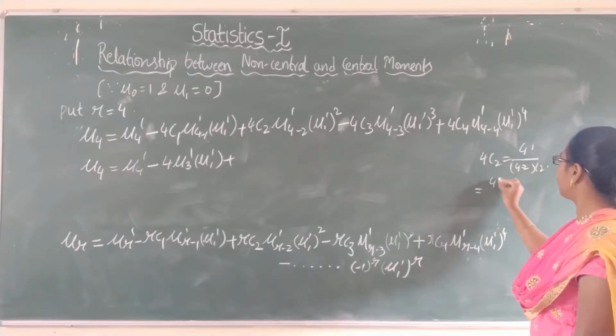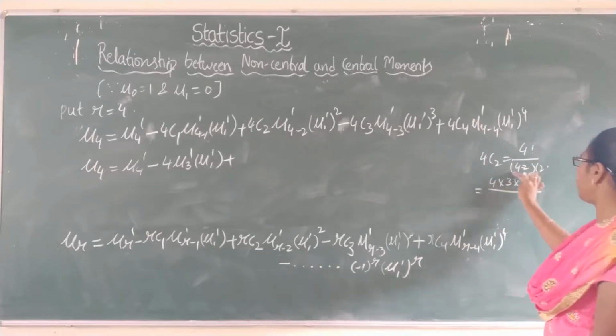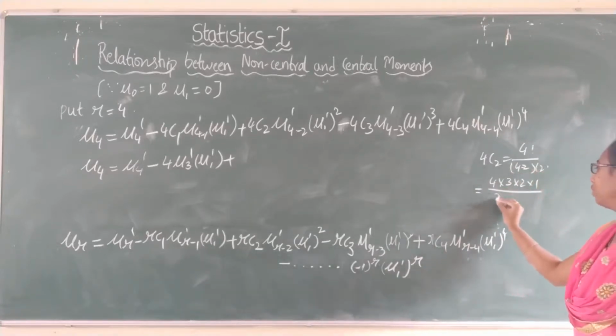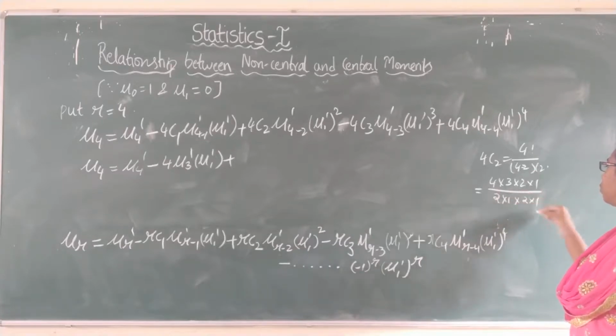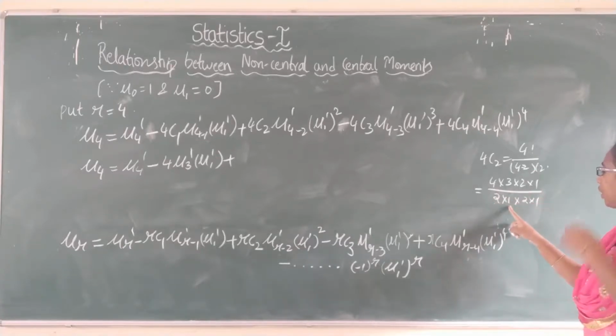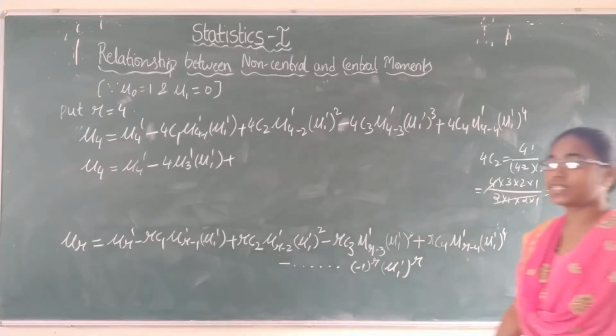4 factorial can be written as 4 into 3 into 2 into 1 divided by 4 minus 2, which is 2 factorial. So that is 2 into 1 into 2 into 1. So here 2 into 1 into 2 into 1 is 2 2s are 4. So 4 and 4 get cancelled. 3 2s are 6.